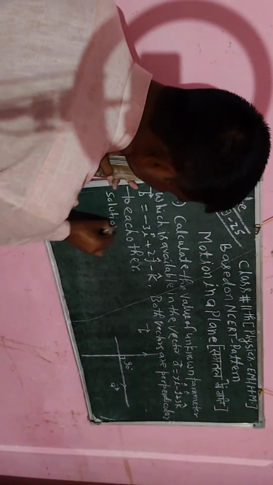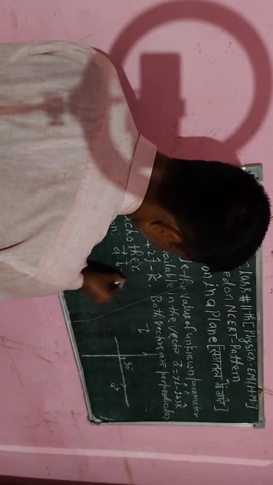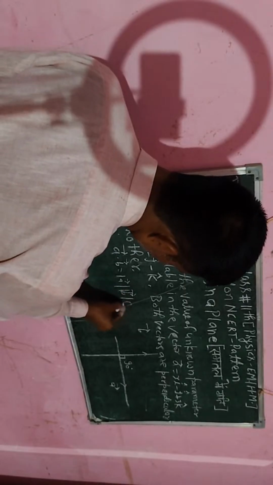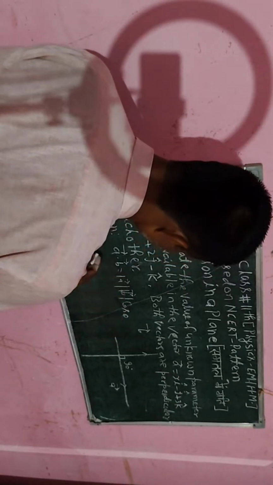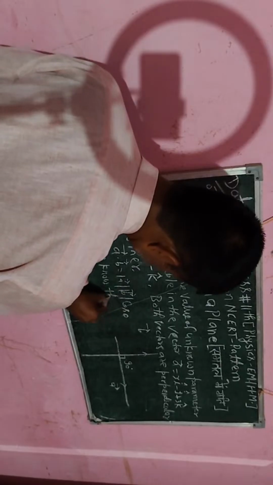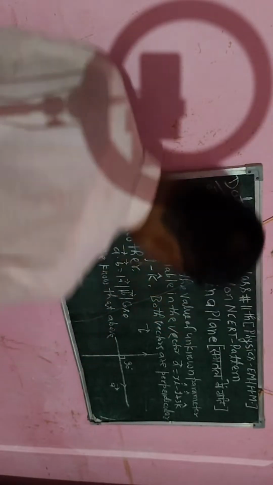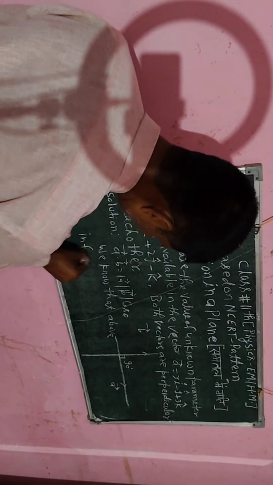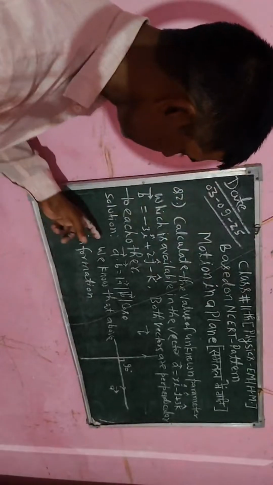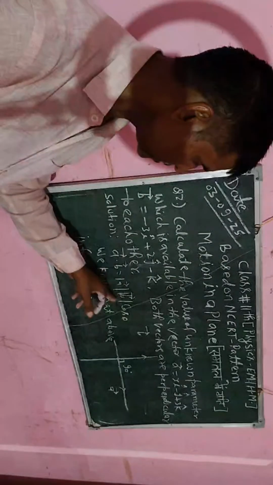Solution. So I will say vector A dot vector B is equal to the magnitude of the vector A into the magnitude of the vector B into cos theta. We know the above information, so A dot B is equal to magnitude of vector A into magnitude of vector B into cos theta.